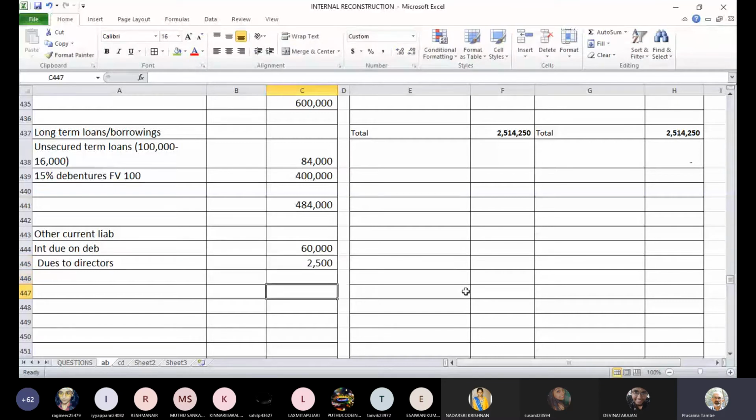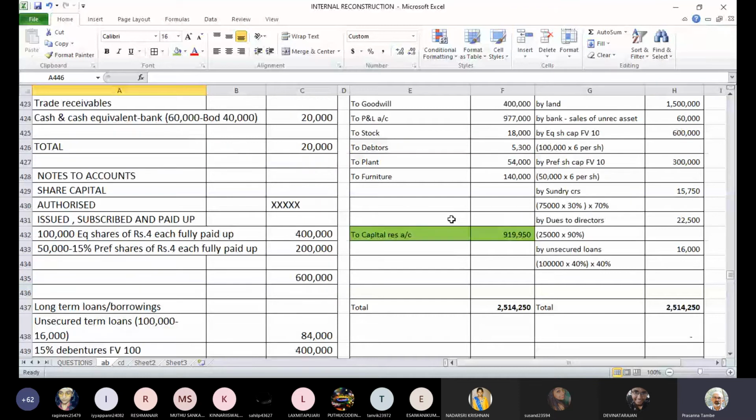Am I right? Originally it is 25,000, minus they have waived 22,500 or 90%. So balance is 2,500 carried forward to the next year. So other current liabilities are 62,500.